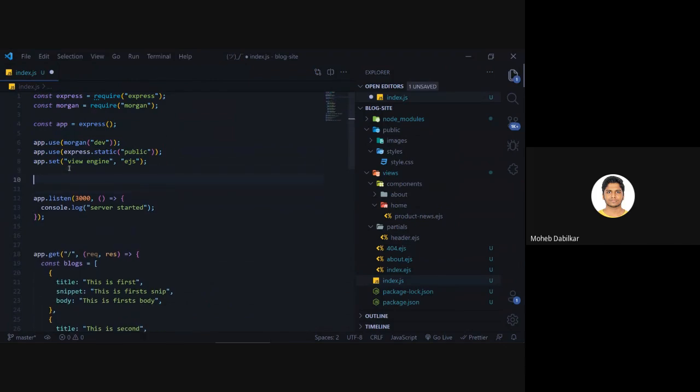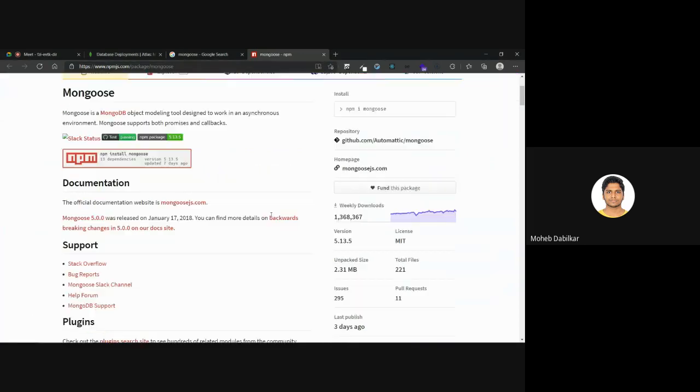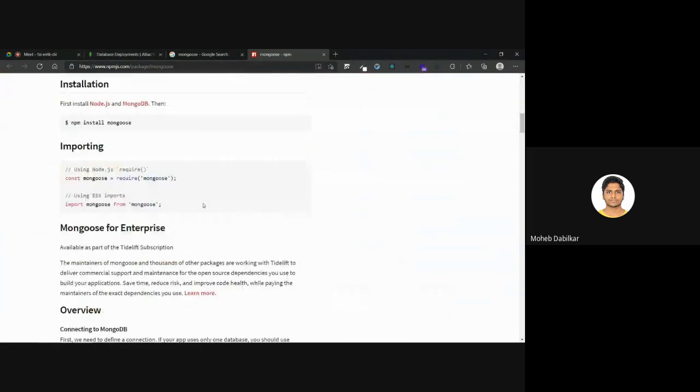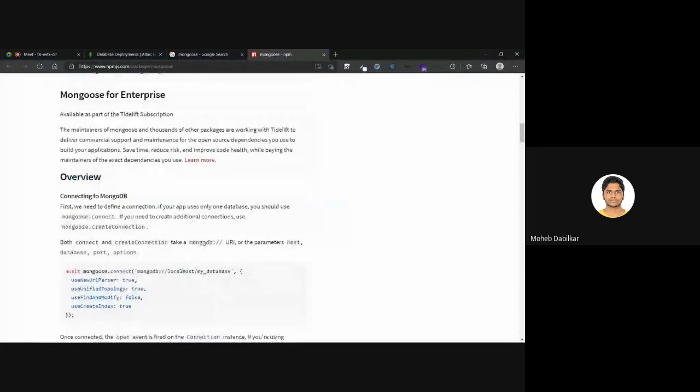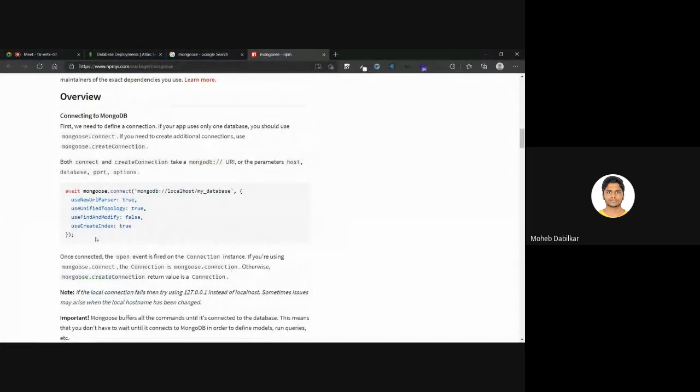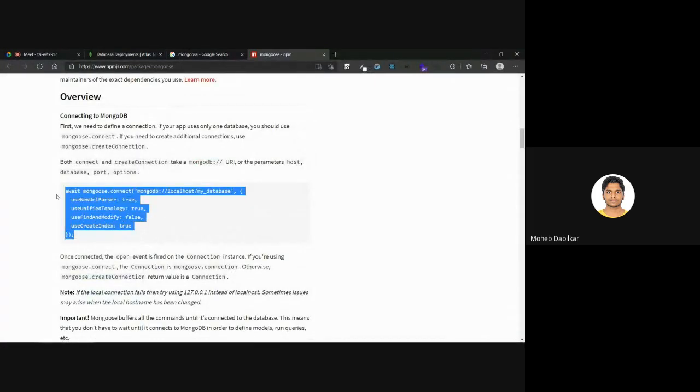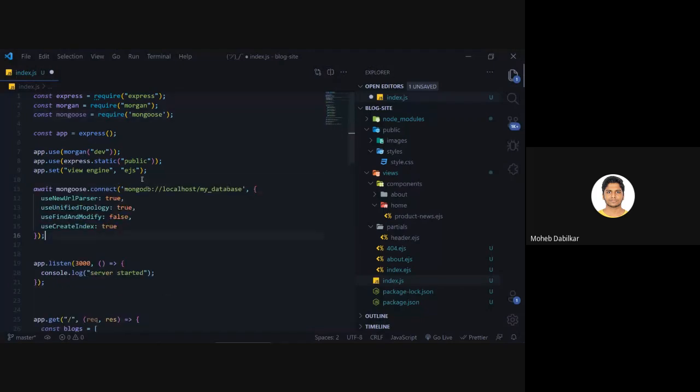But yeah, what we can do now is go ahead and connect to the MongoDB database. The first thing you need to say is const mongoose equals require mongoose. So that is how you import it. And then you need to get this as well. We won't be using await for now.